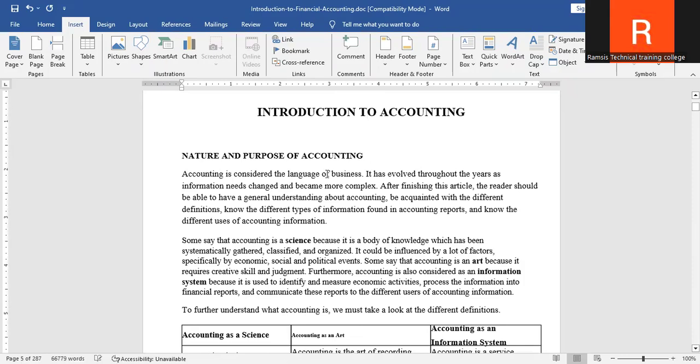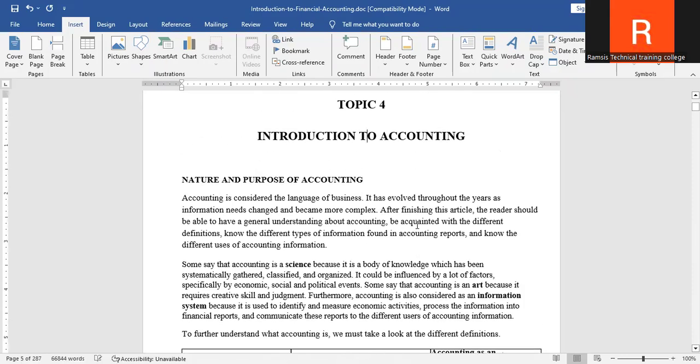We are going to look at, remember I showed you the syllabus and the course outline. So we are going to make sure that we cover all that. So I'm going to introduce you to financial accounting.